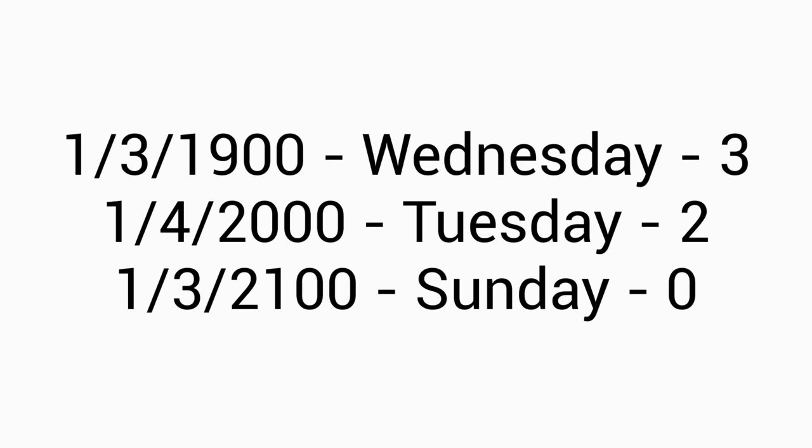Century code is the day of the week that the special days are on the first day of the century. For example, the century code for the 2000s is 2, since January 4th, 2000 is a Tuesday. On the other hand, the century code for the 1900s is 3, because January 3rd, 1900 is a Wednesday.